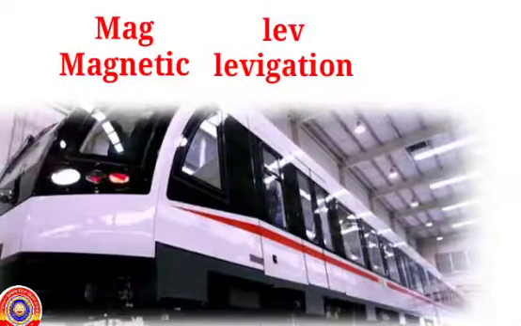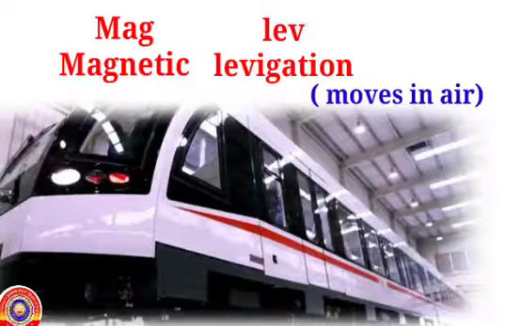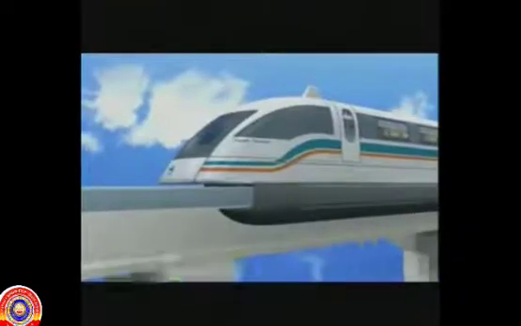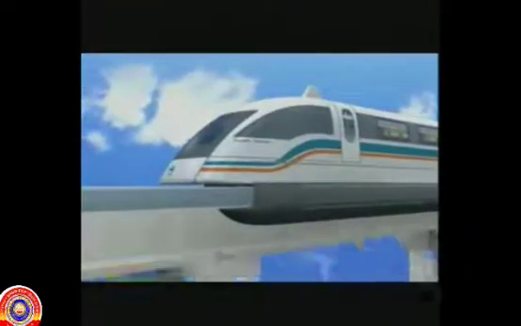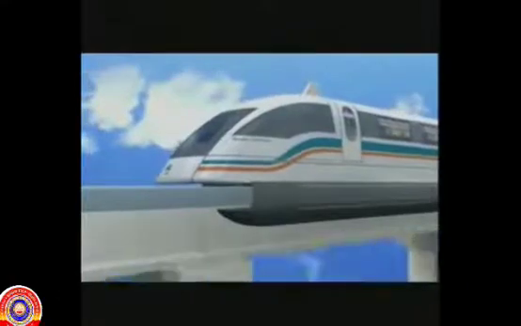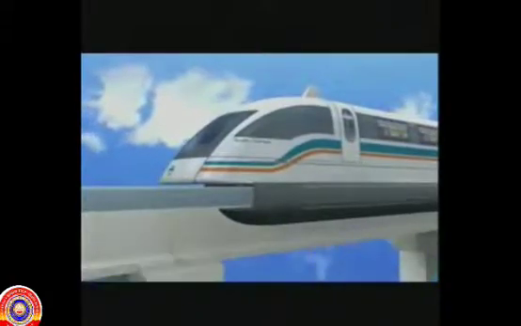You know what magnetism is. Levitation means moving in air. Due to magnetism, the train moves in air. It doesn't touch the track, so friction doesn't occur. As a result, the energy lost due to friction can be reduced.